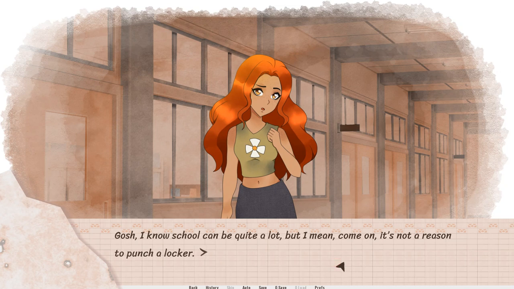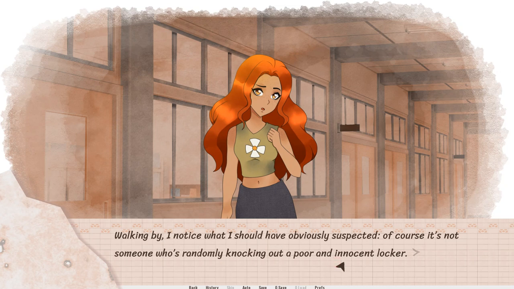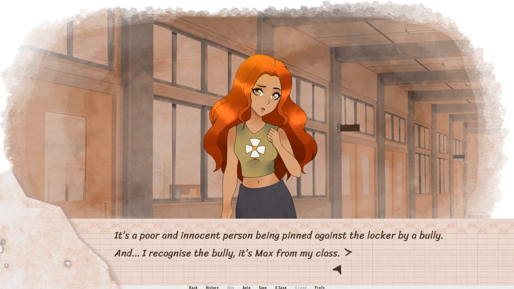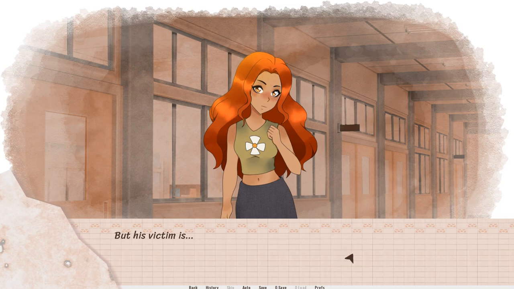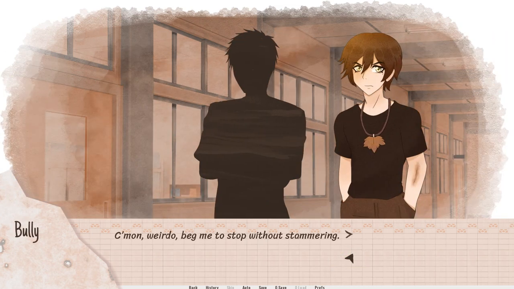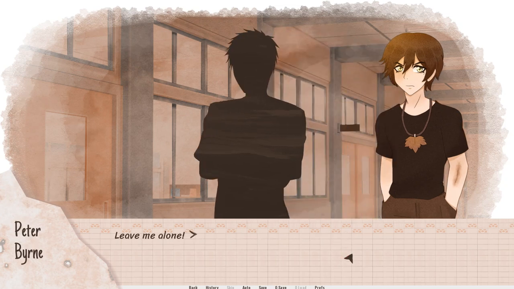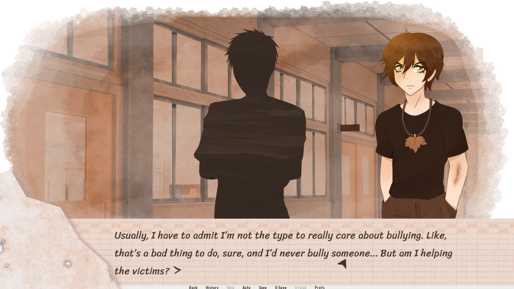Someone hurting a locker? I know school can be a lot. It's not a reason to punch a locker. It's a poor and innocent person. Oh no, a bully, Max from my class, but the victim is Peter. Oh no. Come on, weirdo. Beg me to stop without stammering. Oh, I can't stand this. Leave me alone. Peter stammered, which makes his bully laugh out loud. This is bad. Oh boy, this is really bad.